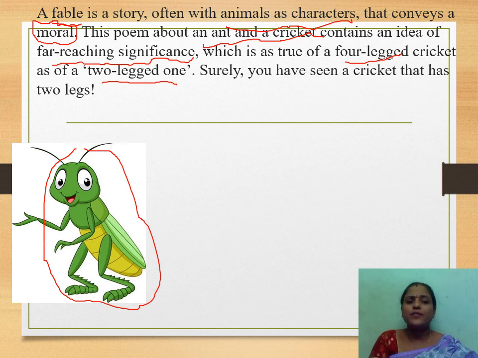Different types of crickets will be there. Actually, we know four-legged crickets, right? But here the author is saying, you have seen a cricket that has two legs. What is the cricket that has two legs? Just get into the poem and find what the two-legged cricket is. Okay?